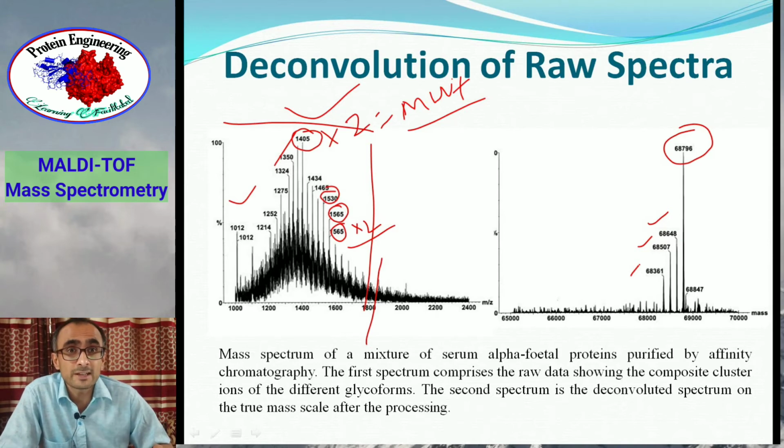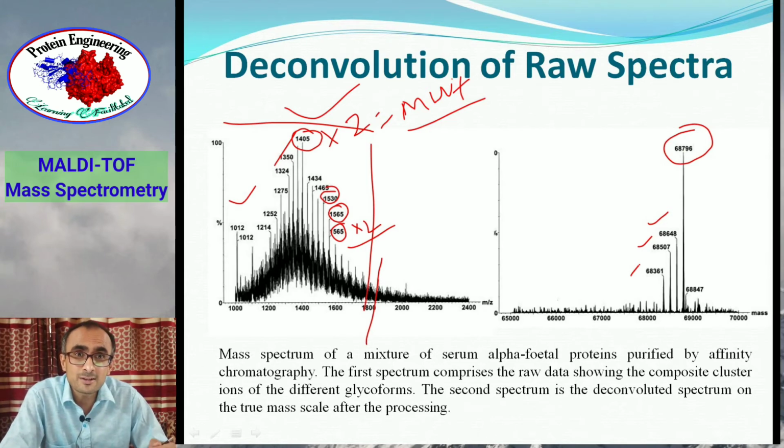And even post-translational modification. For example, glycosylation is a type of post-translational modification which varies. The number of sugars varies from protein molecule to protein molecule. So the same protein may show different peaks, because they have different mass as a result of variable sugar present as a glycosylation on the protein surface. So that's why, for example, in this peak you see one mass is 68361, 6850, and this one, the maximum, is this one. So these other peaks are because of variation in the mass due to the presence of some ions bound to the protein molecules.